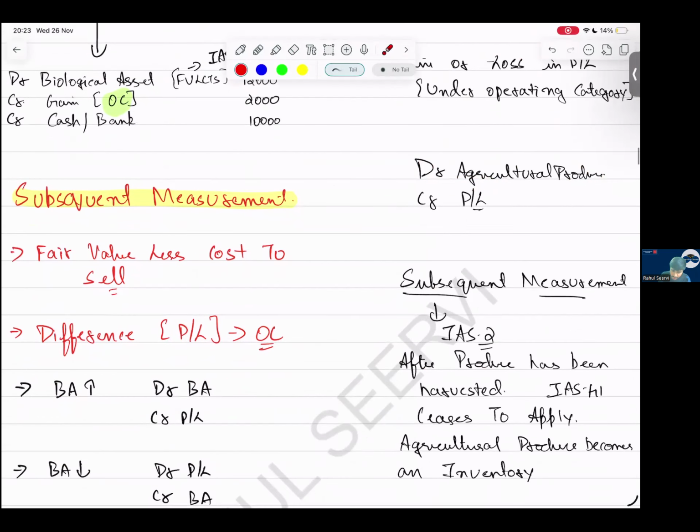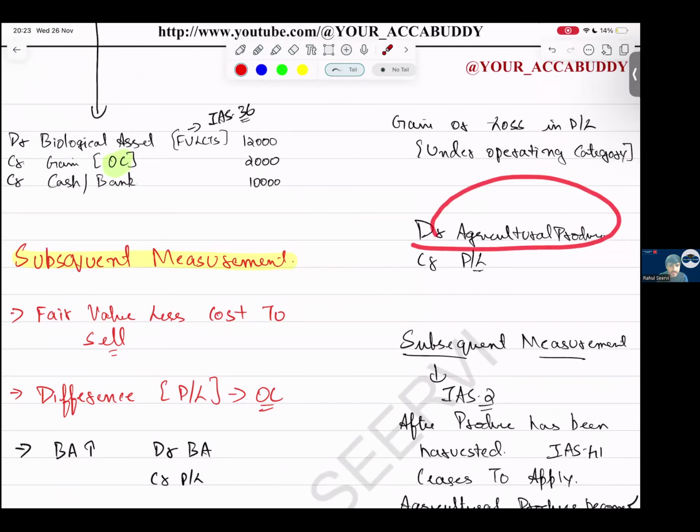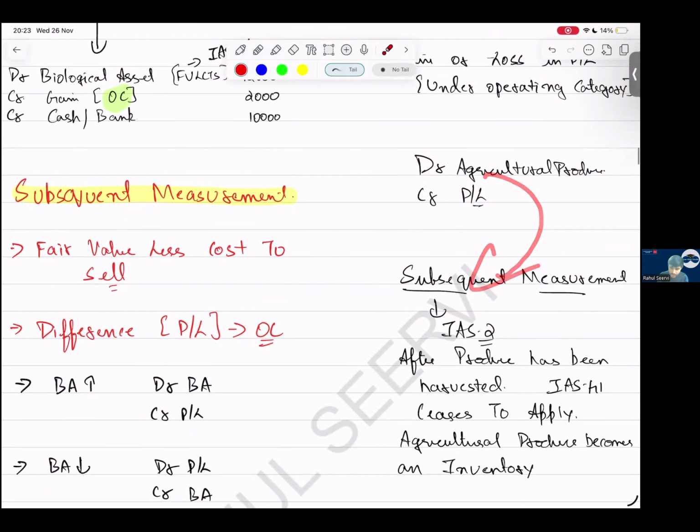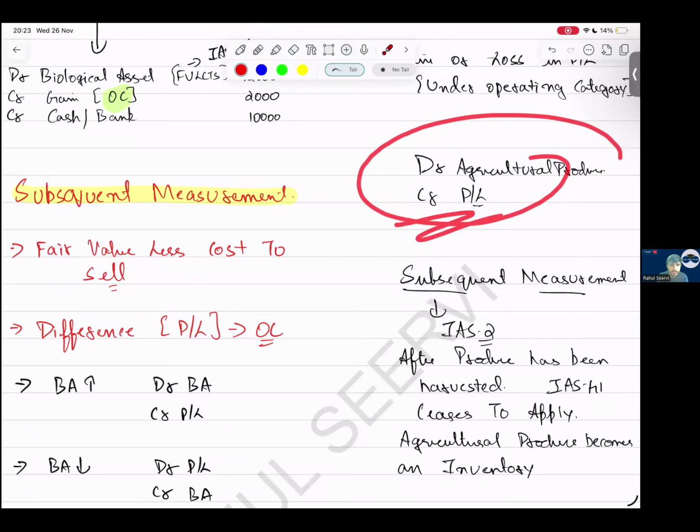Then what will the subsequent measurement be? Today I pluck the mango and record debit agriculture produce, credit P&L. Once I have plucked the mango and recorded it, it becomes IAS 2 inventory, because accounting we do for 12 months, and within one or two months we get the fruit.